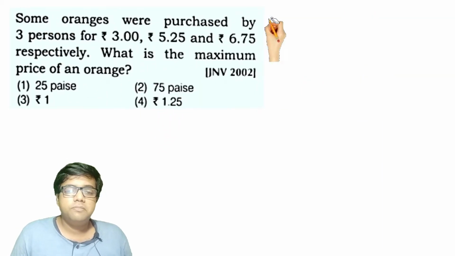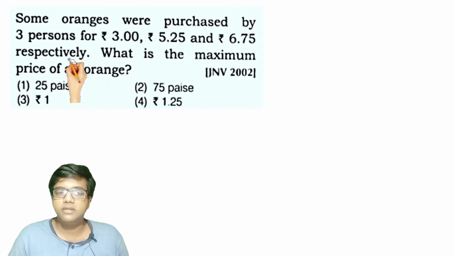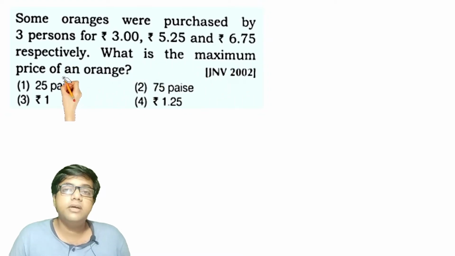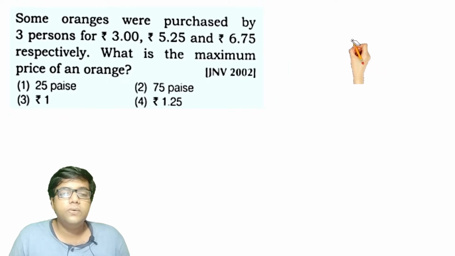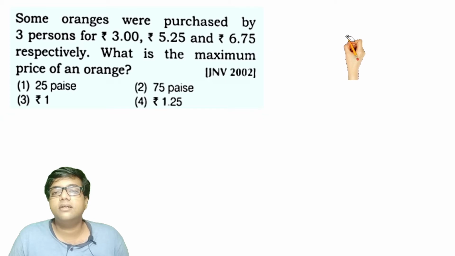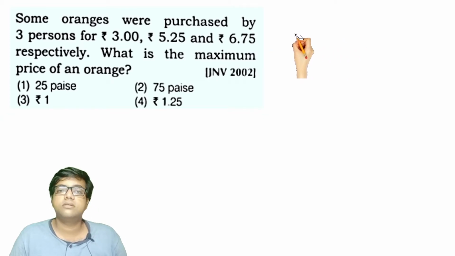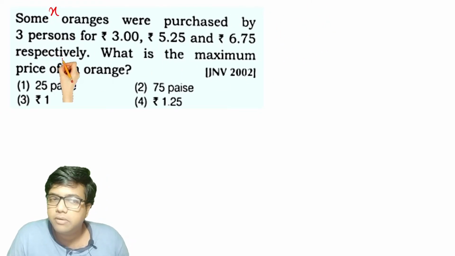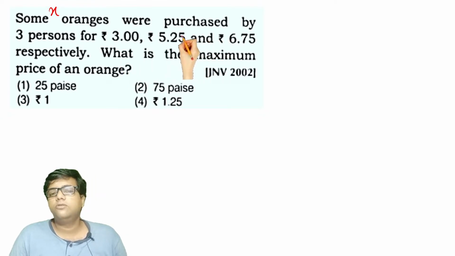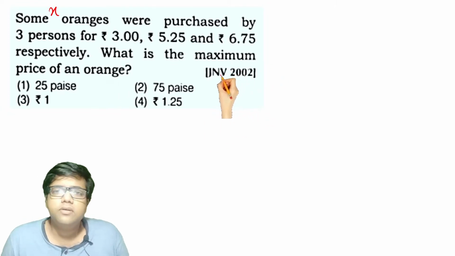Some oranges were purchased by 3 persons for 3 rupees, 5.25 rupees and 6.75 rupees respectively. What is the maximum price of an orange? We don't know yet. We don't even know the number of oranges purchased by these 3 persons. They are telling some X oranges. Some X number of oranges were purchased by 3 people for 3 rupees, 5.25 rupees and 6.75 rupees respectively. Now, what is the maximum price of an orange?